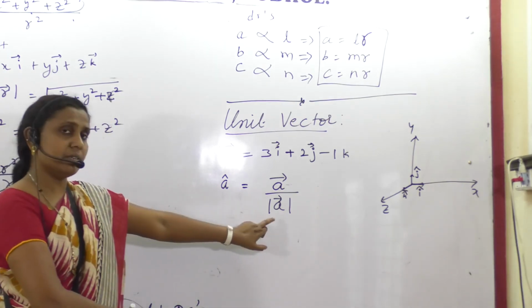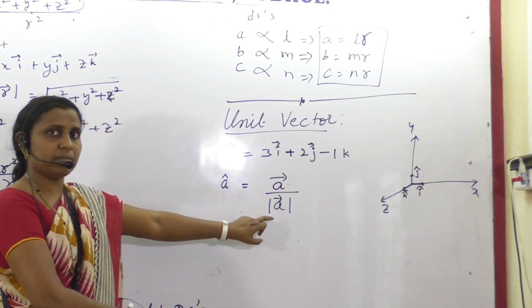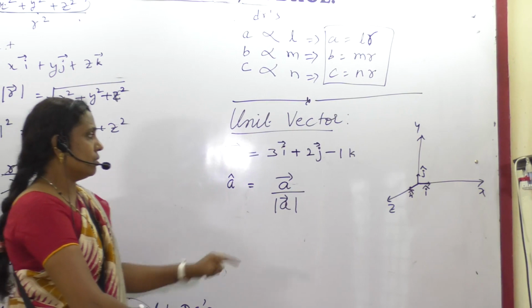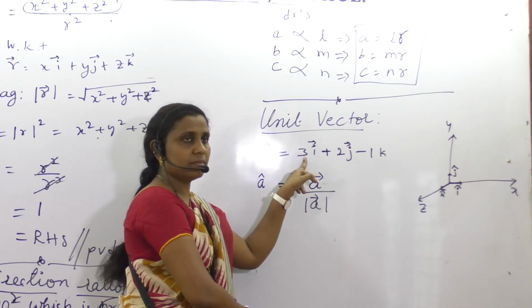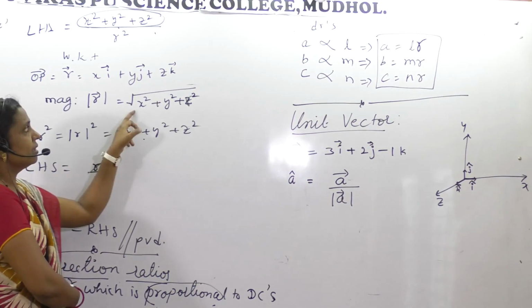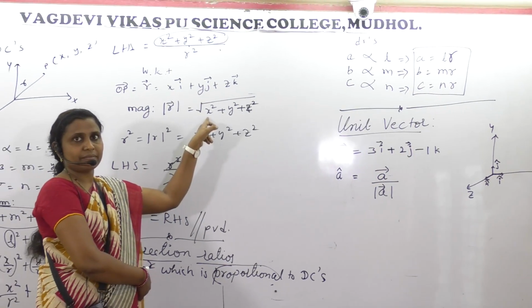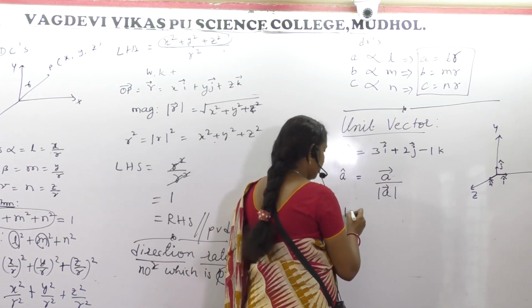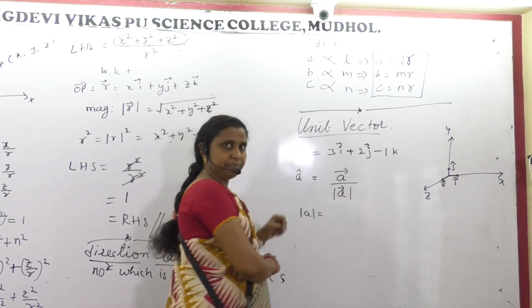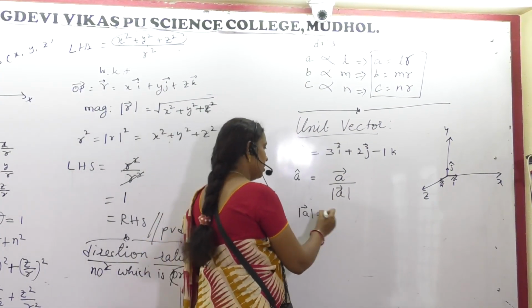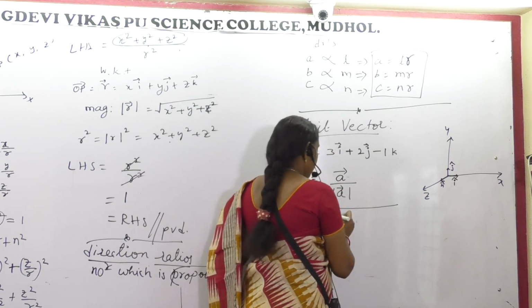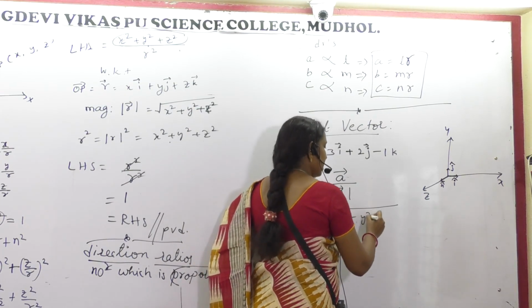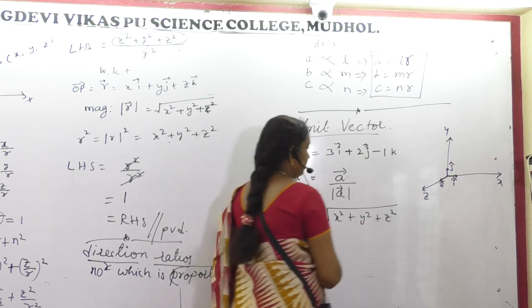Now you understood what magnitude is? Again, don't ask me what is magnitude. So here you check, this is the magnitude. So let us find out the magnitude of A first. It is given by the square root of x square plus y square plus z square, the components.